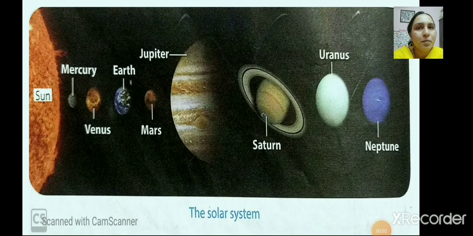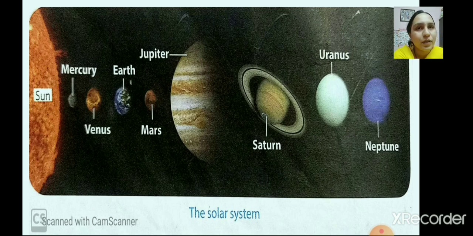Then Mars. Mars is called the red planet because the soil found in Mars is red in color. Okay. Now tell me, which is the biggest planet in the solar system? Any idea? Anybody can recollect that? Yes. By looking at the solar system, you can easily make out which is the biggest planet in the solar system. Yes, it is Jupiter. That is the biggest planet in the solar system.